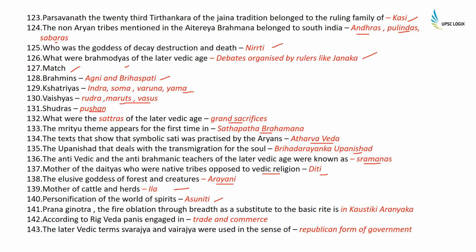Pranagnihotra, or fire obligation through breath as a substitute of basic rite, is in Kaushitaki Aranyaka. According to Rigveda, Panis engaged in trade and commerce. The later Vedic terms Swarajya and Vairajya were used in the sense of republic form of government.